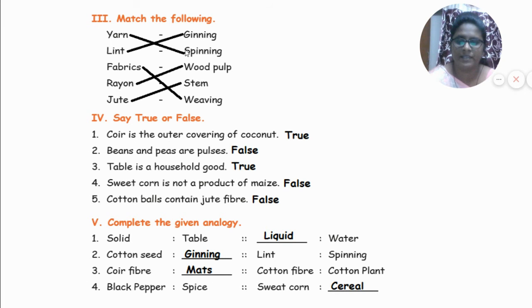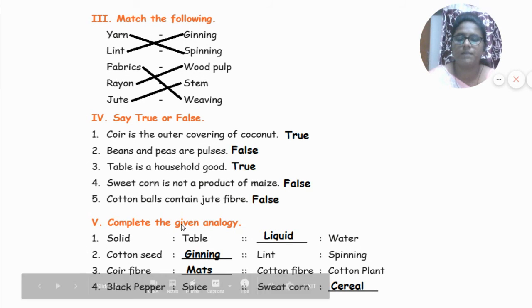Now match the following. Yarn, spinning; lint, ginning; fabrics, weaving; rayon, wood pulp; jute, stem. Say true or false. Coir is the outer covering of coconut. True or false, children? True. Beans and peas are pulses. False. Table is a household good. True. Sweet corn is not a product of maize. False.